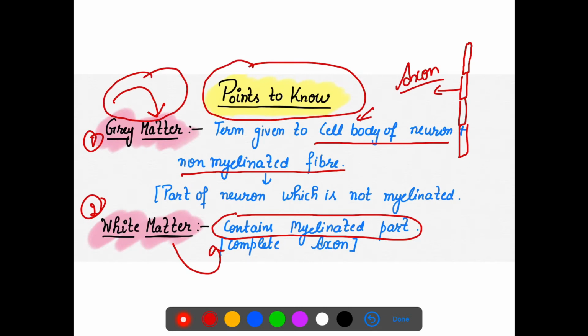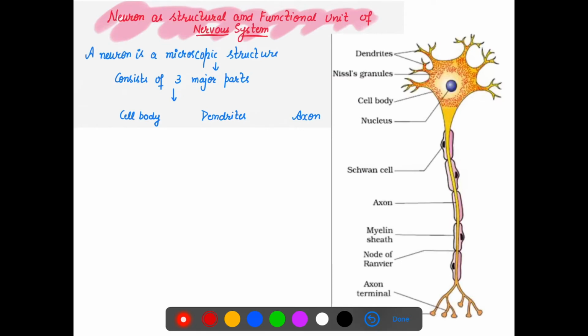So two types of matter are observed in the brain, the gray matter and white matter. If there is the cell body of the neuron and any other non-myelinated part of the neuron, that is the gray matter. If there is the myelinated part, that has white matter. Now let's talk about the nervous system. The main structural and functional unit of the nervous system, that all of you know, is the neuron.